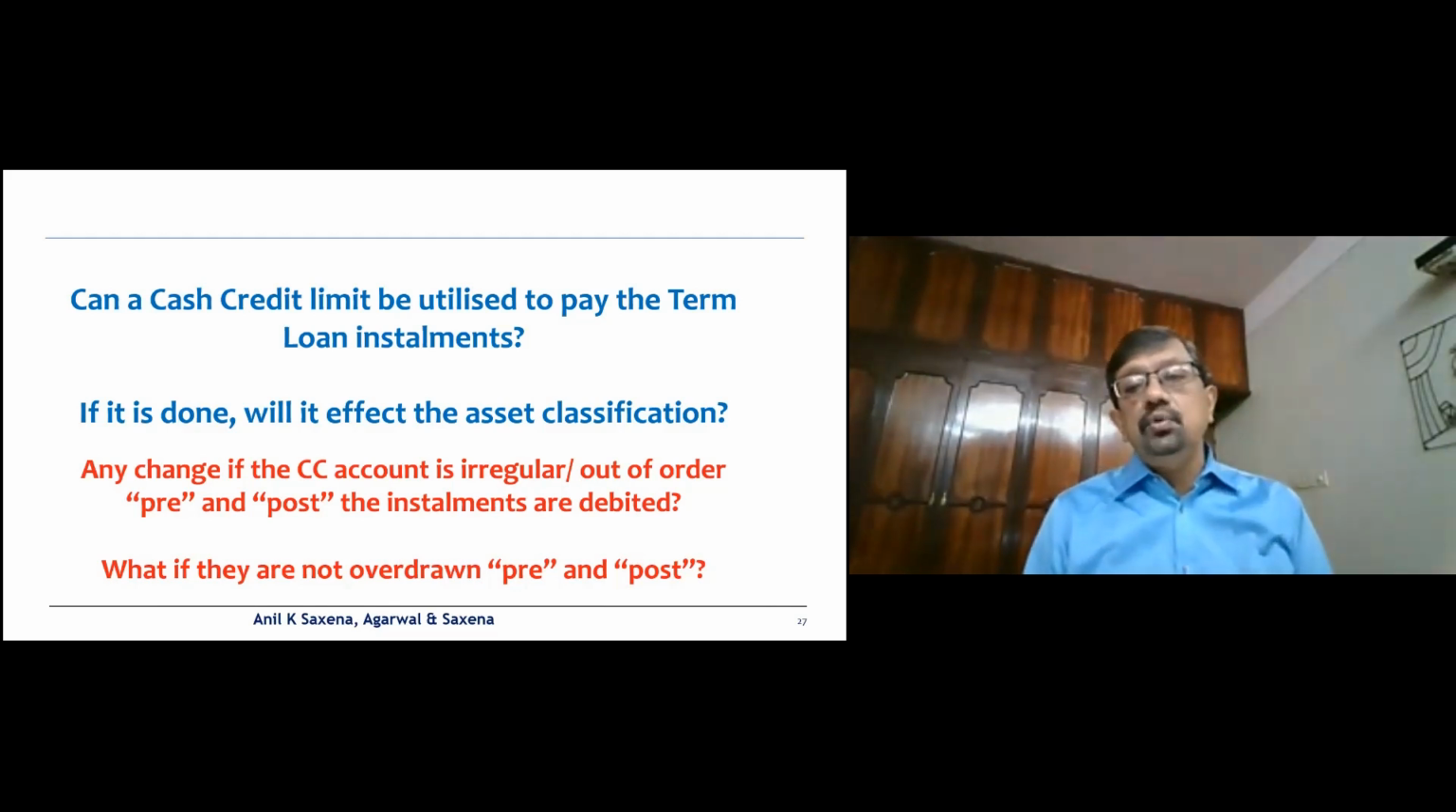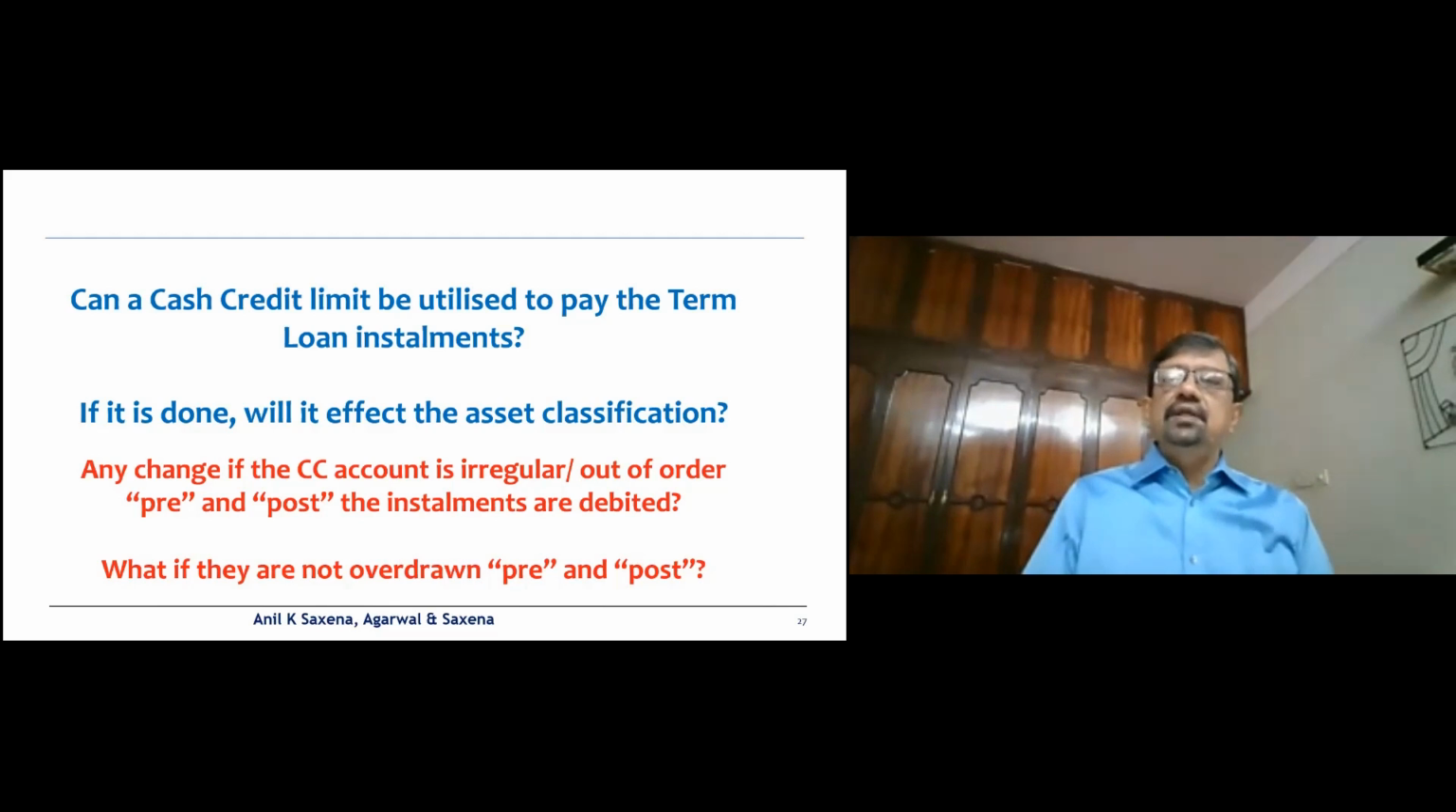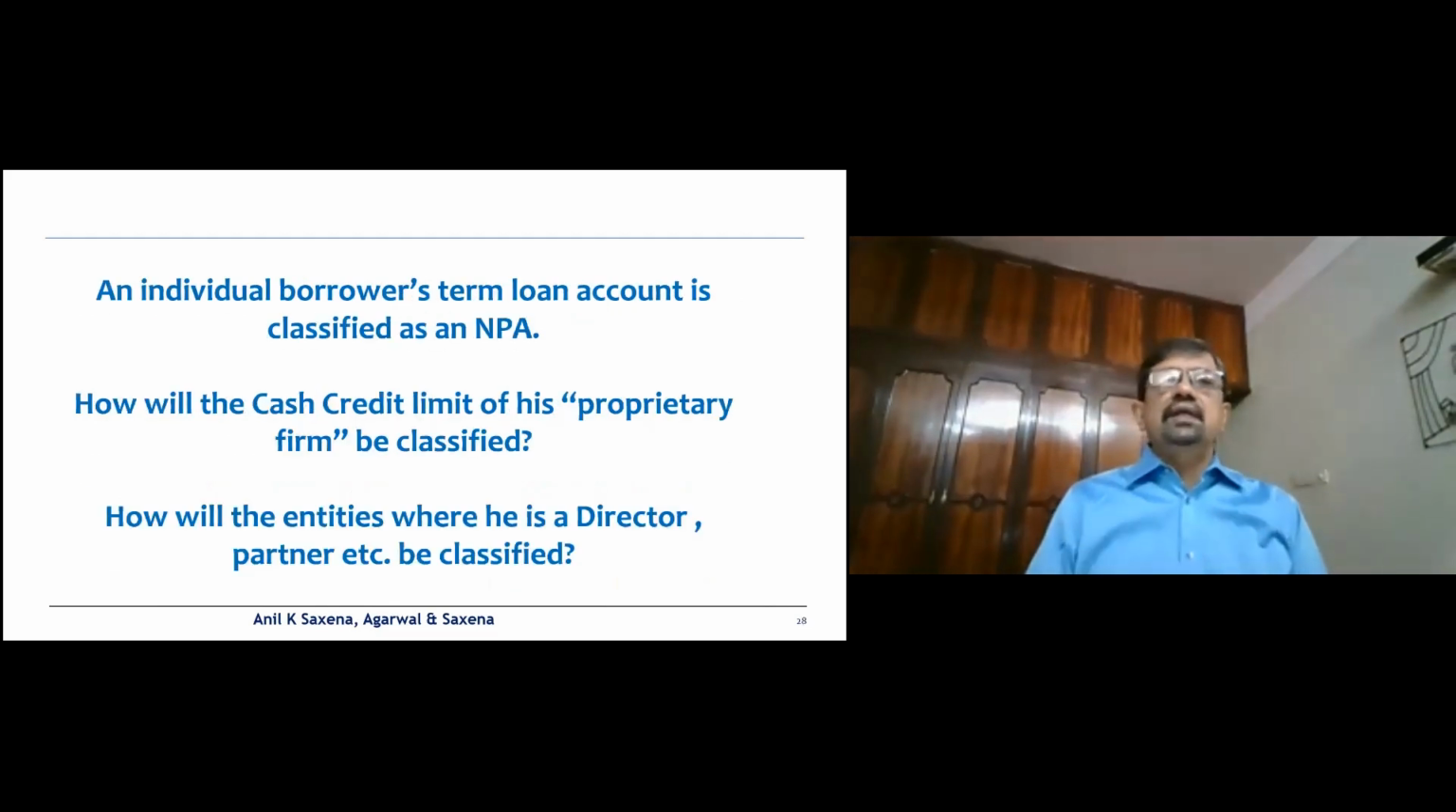And what if they are not overdrawn pre and post? Then obviously this is perfectly in order, and you can pay the term loan installment from the cash credit and allow the account to be a standard account.